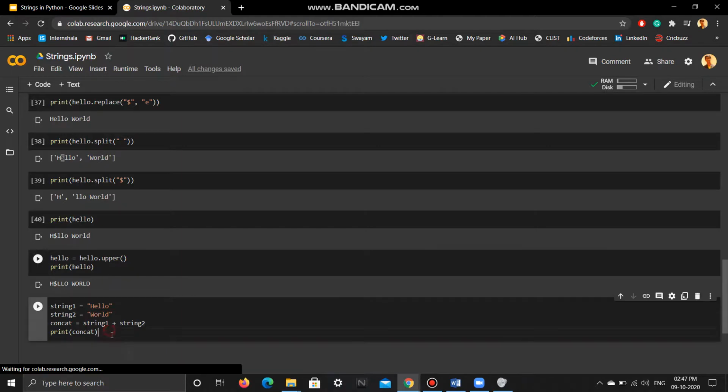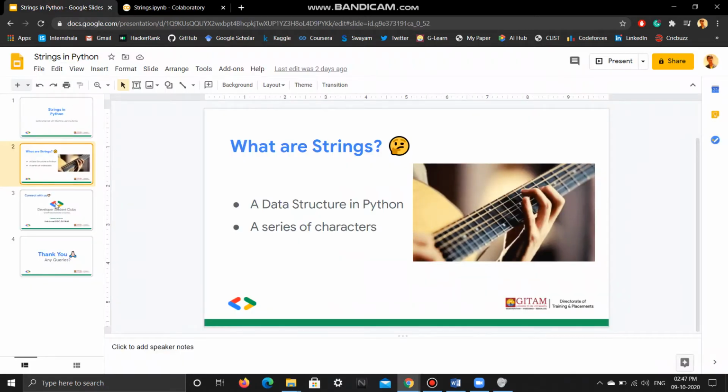String concatenation, another important property. Basically it is adding two strings together, and you can see hello world. I've added them like I've added integers, and then I'm printing the hello world. They have been added together. Okay, this is string concatenation. So this is more or less everything about strings.